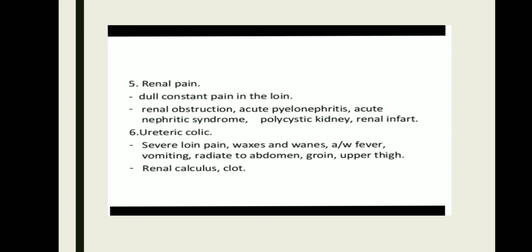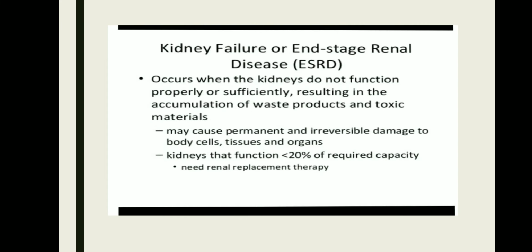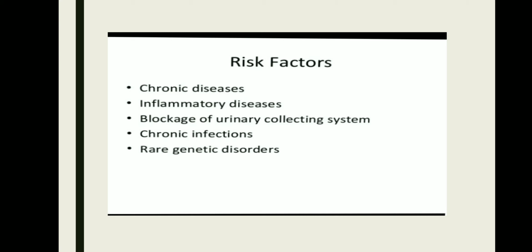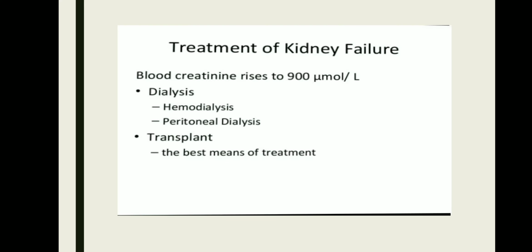Now, coming to the renal pain, dull constant pain in the loin, renal obstruction, acute and chronic nephritic syndrome. Now, coming to kidney renal failure. Risk factors are chronic disease, inflammatory diseases, blockage of urine collecting system, chronic infections, rare genetic disorders.